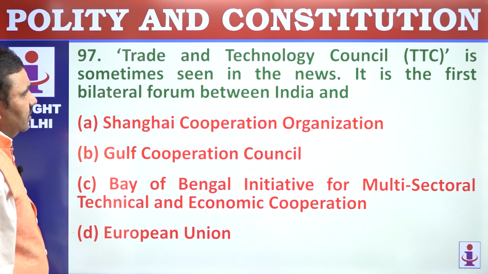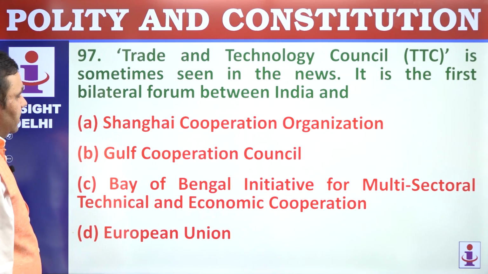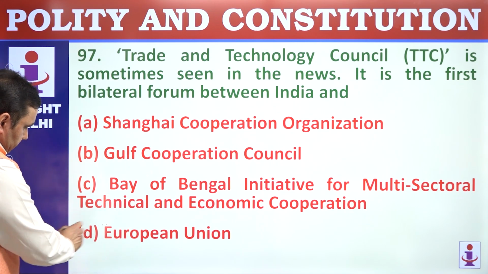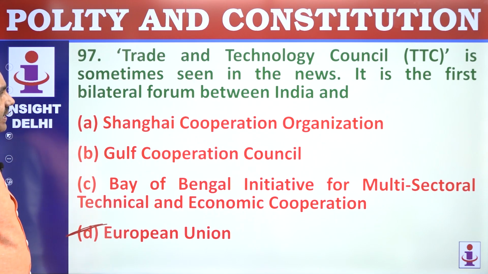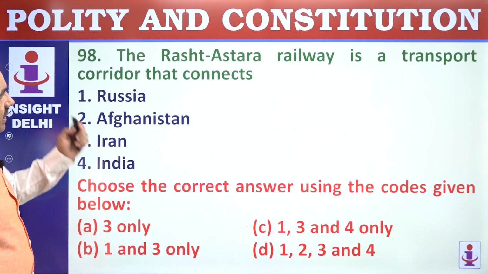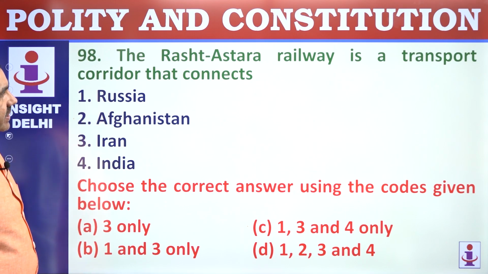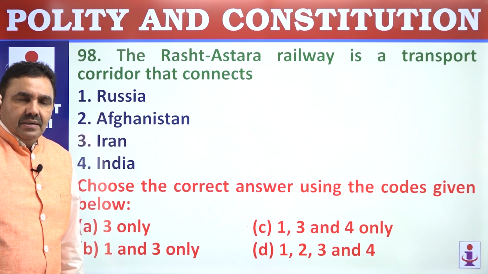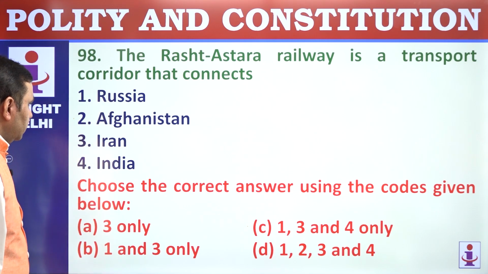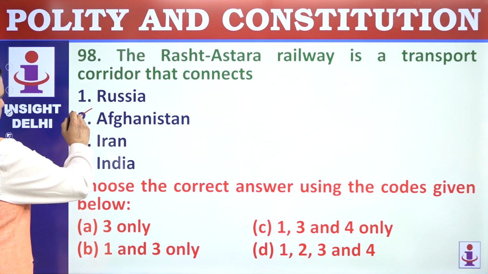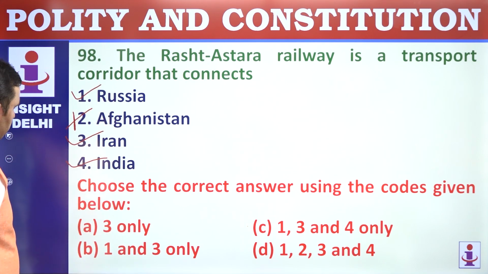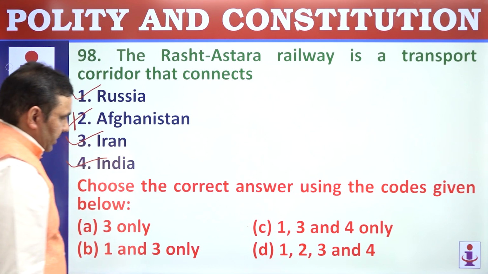97. Trade and Technology Council is sometimes seen in news. It is the first bilateral forum between India and European Union. So this is an Indo-European Union forum. Rast-Astra Railway is a transport corridor between India, Iran and Russia. Not Afghanistan, it passes through Azerbaijan also. India, Iran, Russia, and Azerbaijan also. But these are 3 here. 1, 3, 4. C.